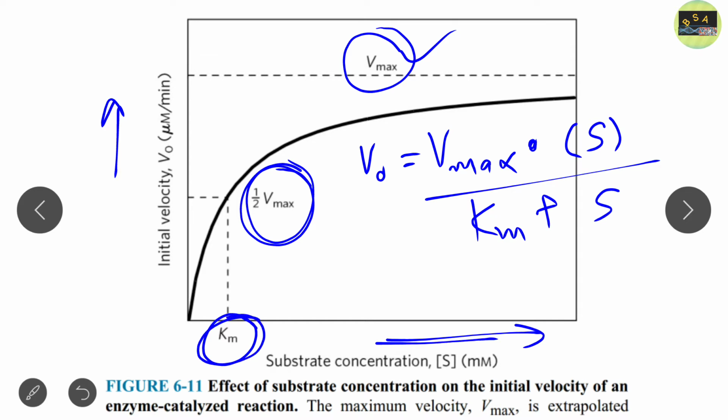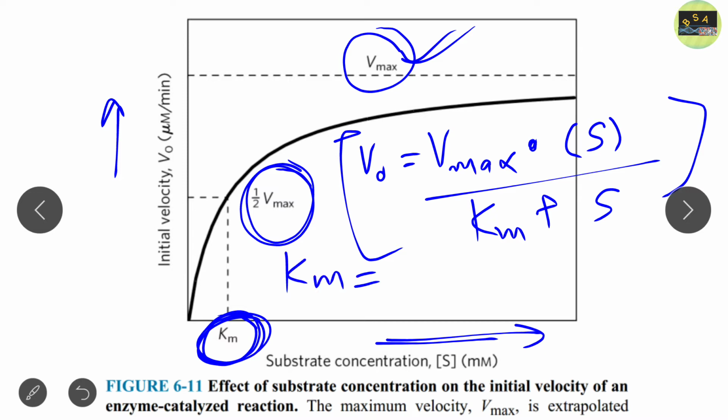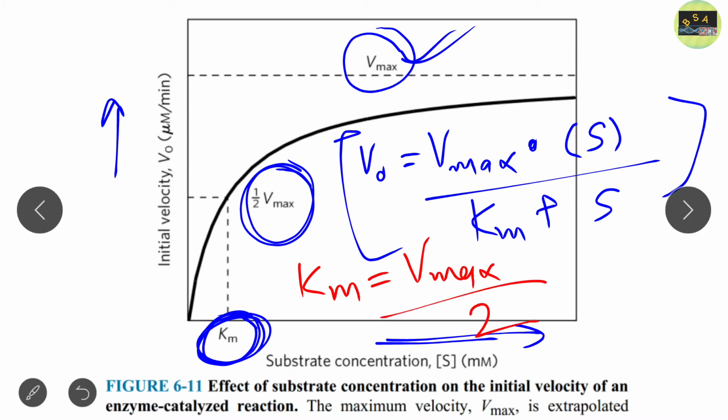So this is the Michaelis-Menten kinetics. Here Vmax is the maximum velocity and Km is the substrate concentration at half of Vmax. So we can write that Km corresponds to Vmax divided by 2. Or you can also say that Km is equal to K minus 1 plus K2, divided by K1. So this is the total Michaelis-Menten kinetics.